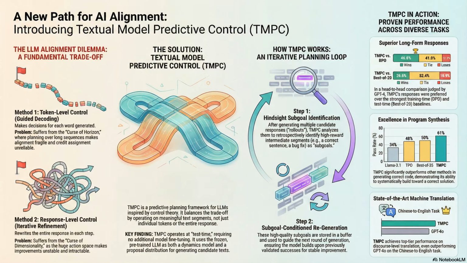That MDP framing, where every choice, every token is an action that leads to a new state, immediately exposes the limitations. It forces existing methods to choose an action level. And that choice traps them between two fundamental conflicting problems. The researchers have a great name for them: the two curses. So a structural conflict. Let's start with the first one, the curse of horizon. What is that?